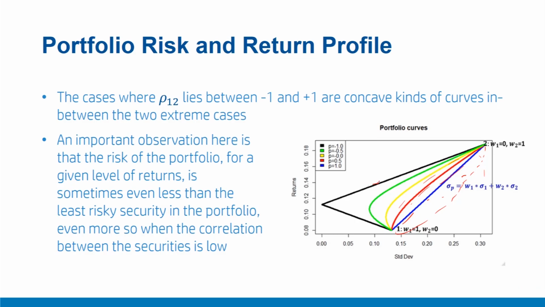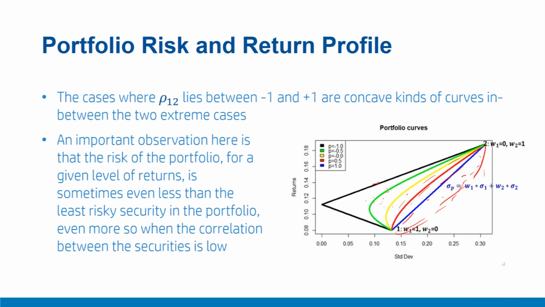And any point beyond this black curve would suggest a risk lower than even the -1 correlation, which is also not possible. So all the possible combinations for different correlation levels are expected to lie only between these two black and blue curves and be of concave nature. There are no convex cases like this outside, as the lines will strictly lie between these two extreme cases of black and blue lines.